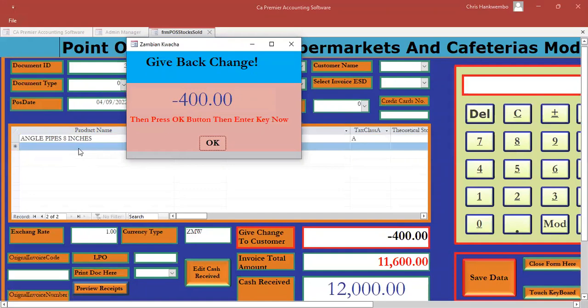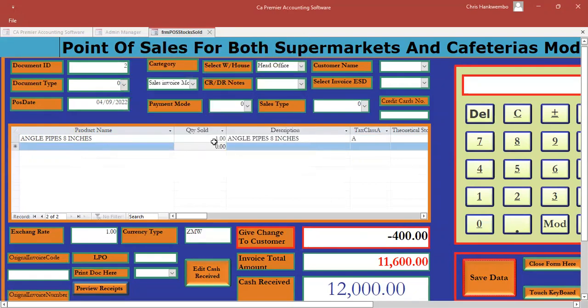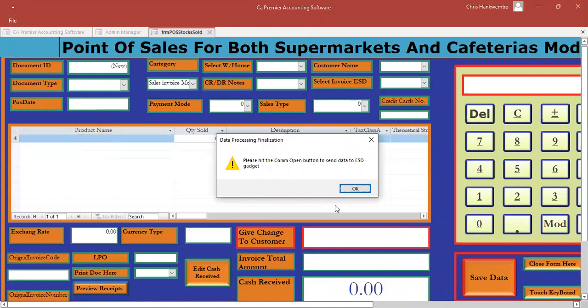If you go to a supermarket and check properly on the till, you will be able to see a similar box like this. Here it tells you this is Zambian kwacha. Once the change is given, normally the cashier will either say okay or press enter like this. Then they press enter again to print it so that you have this transaction printed.